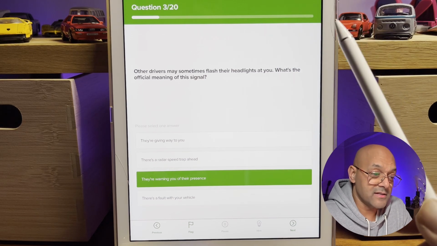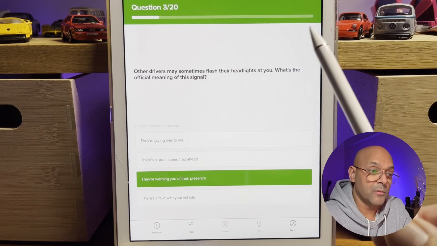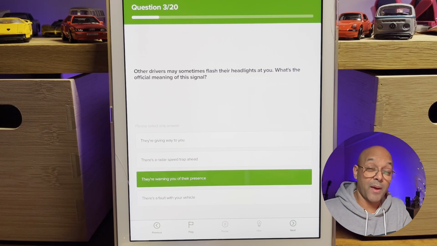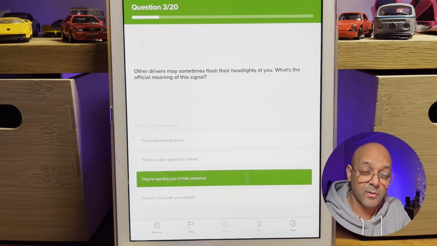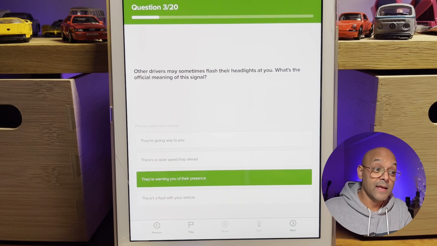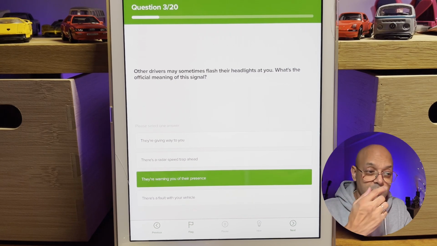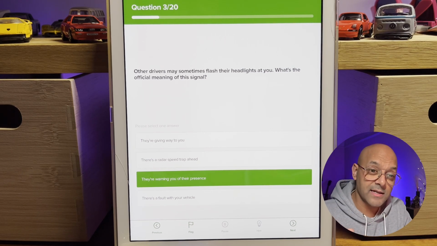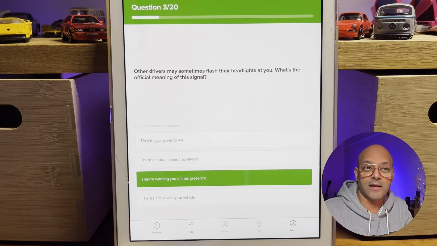So when you flash your headlights, it's mainly used at nighttime, on country roads where there's no street lighting, or when you're going on these country roads around a bend, you can't see what's coming around the opposite way. So if you flash your headlights, the car coming the opposite way or any vehicle will know that you're there. Same if you're going over a bridge as well. If you're going over a bridge, you have no idea what's on the other side. So if you flash your lights or the oncoming vehicle flashes their headlights, you know that they're there. You're making them aware of your presence.